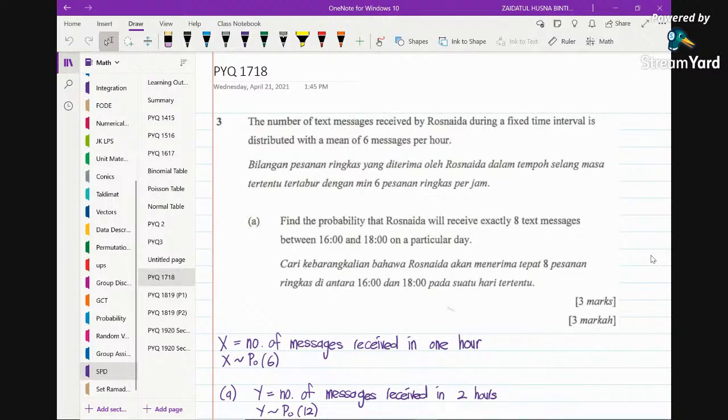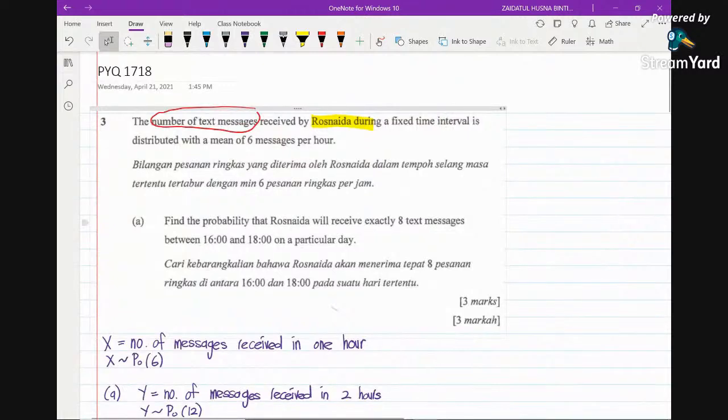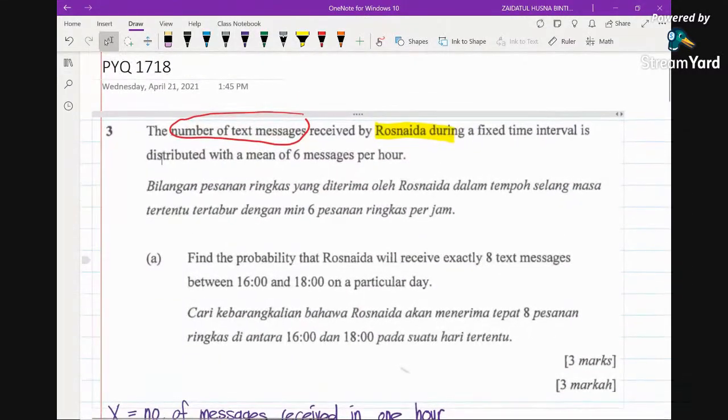Now we have this question: the number of text messages received by Rosnaida during a fixed time interval is distributed with a mean of 6 messages per hour. We are talking about the number of text messages, so it has to be a discrete random variable. For a discrete random variable, we have two distributions that can be used to model it, either binomial or Poisson. Now the problem is which one to choose.